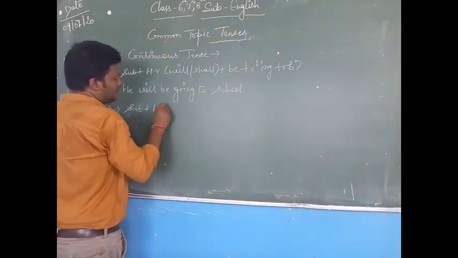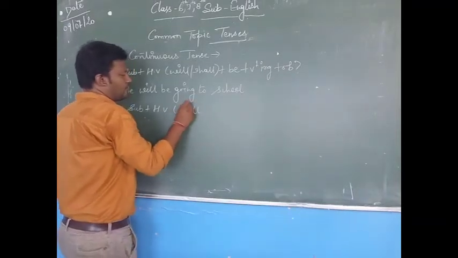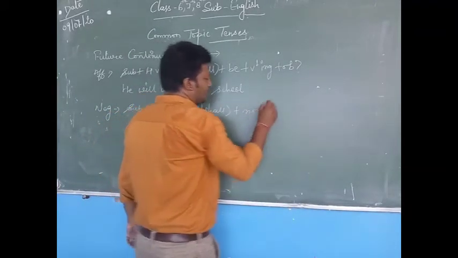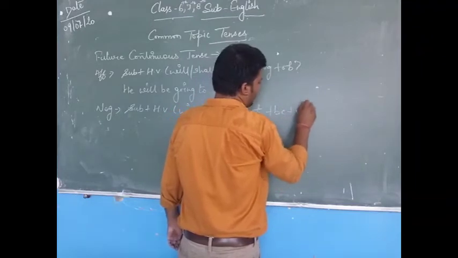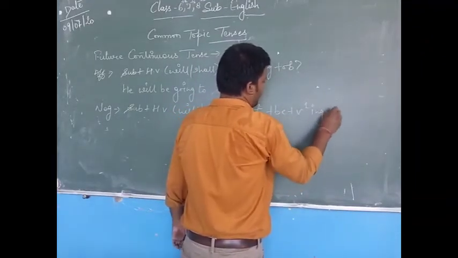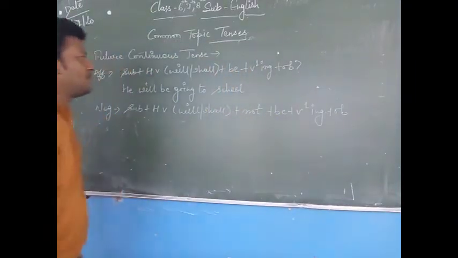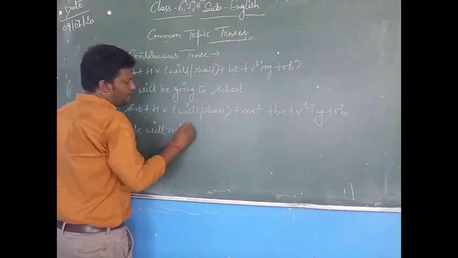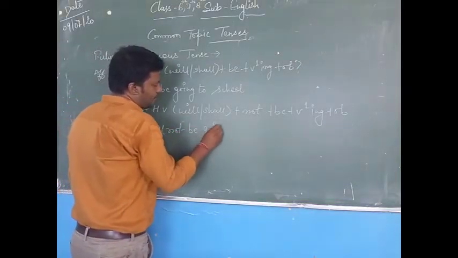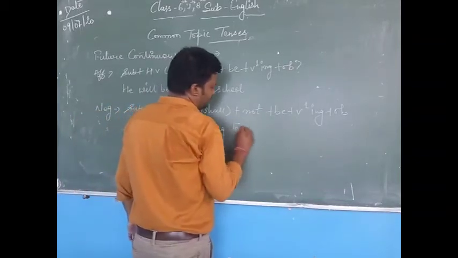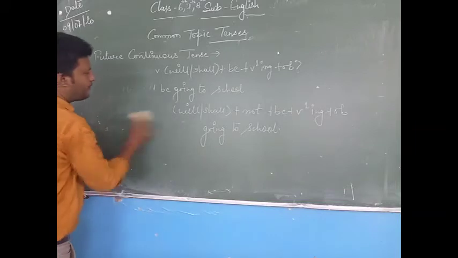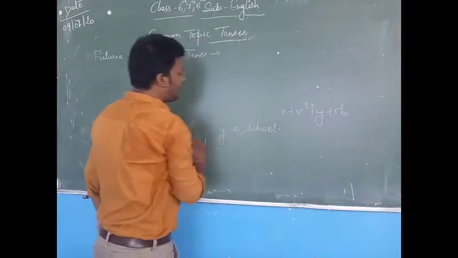Next is negative: subject plus helping verb, that is will or shall, plus not plus be plus verb first form and ing plus object. Example is he will not be going to school. Now we will learn the interrogative formula here. So I am writing it for you.